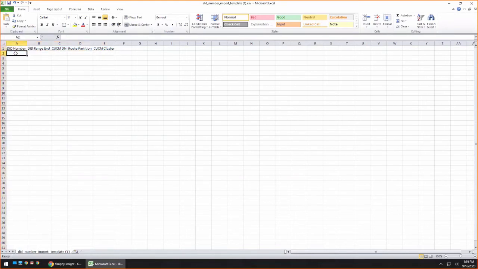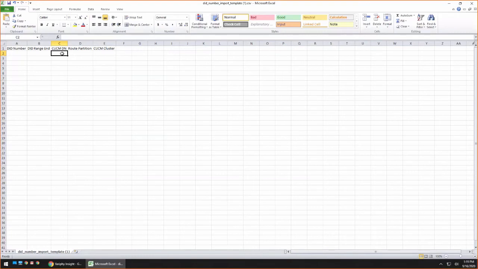If you have ranges, that's great. We can use those too. The CUCM DN field here is strictly for exceptions. Remember I had shown you I can add an exception of, say, 5555, and that'll go ahead and say, hey, this particular DID maps to this oddball extension. So CUCM DN is specifically for that.